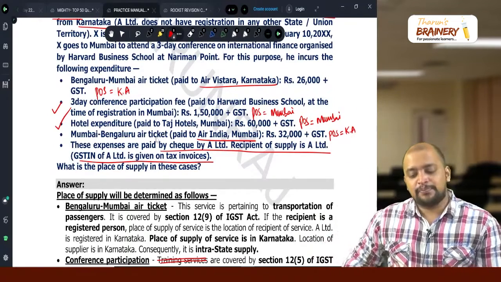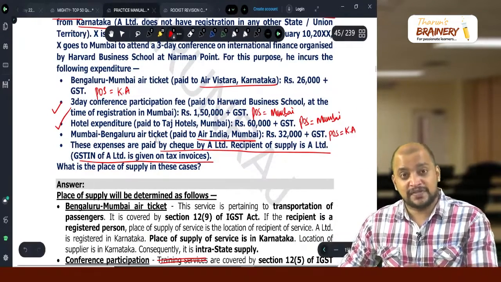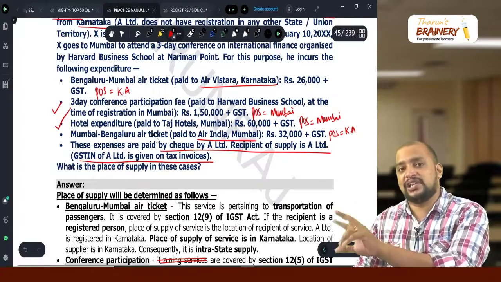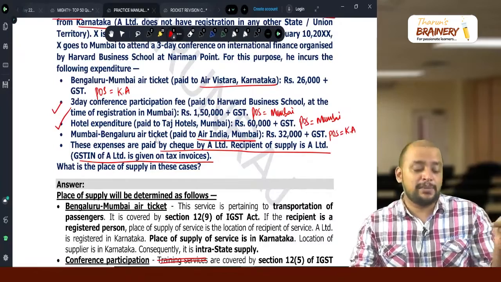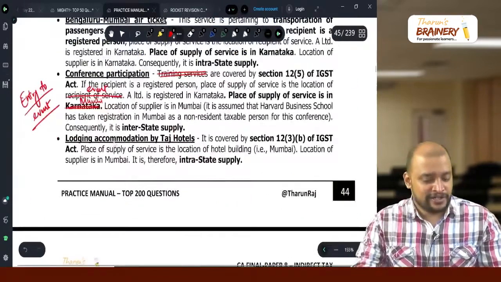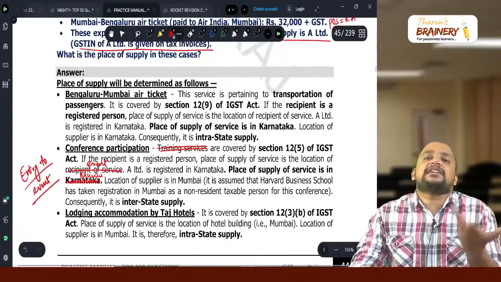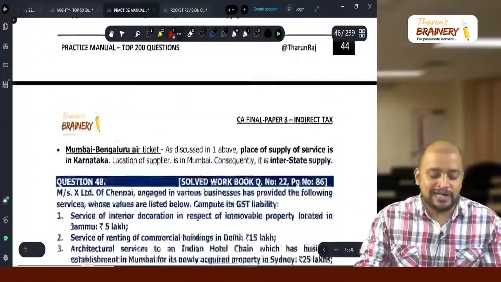But in the last one, location of supplier Mumbai, place of supply Karnataka: interstate supply, IGST. This IGST can be taken as credit. In the first case and last case credit is available, but in the second and third case credit is not available. If it is connected to credit also, we will be able to write that. That's why I gave you this.